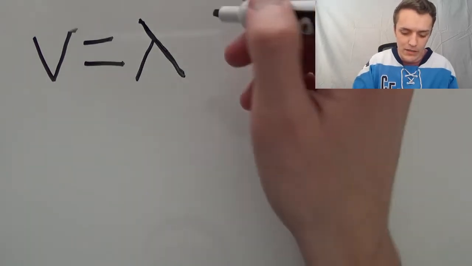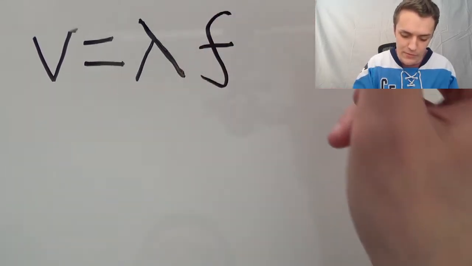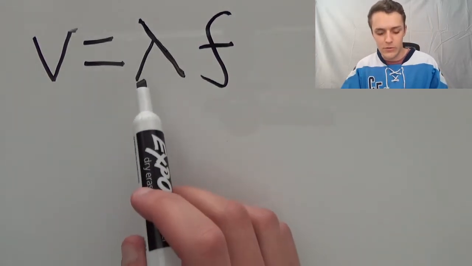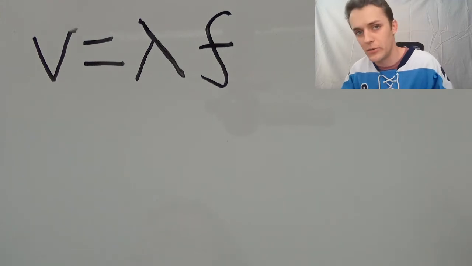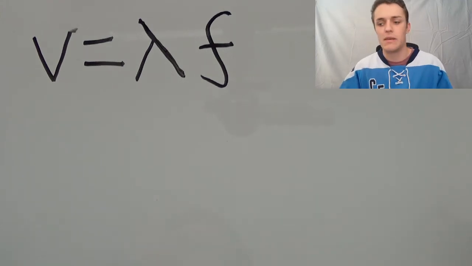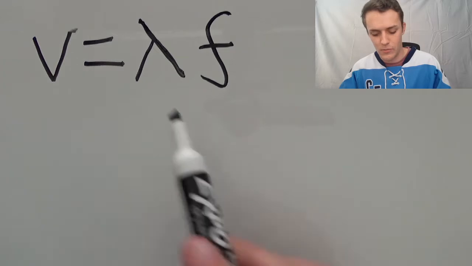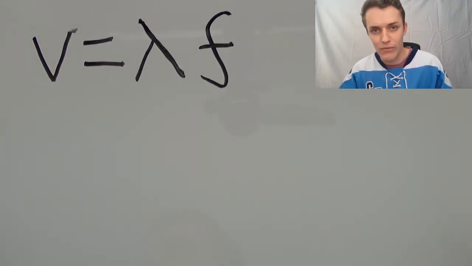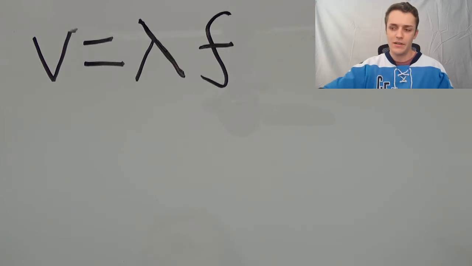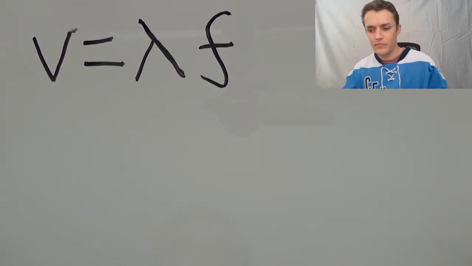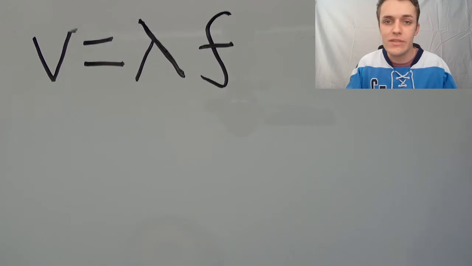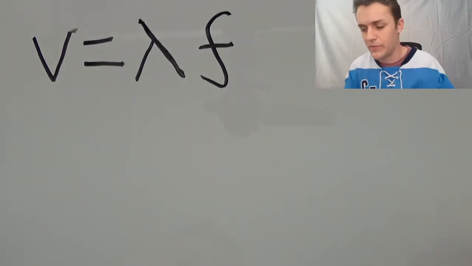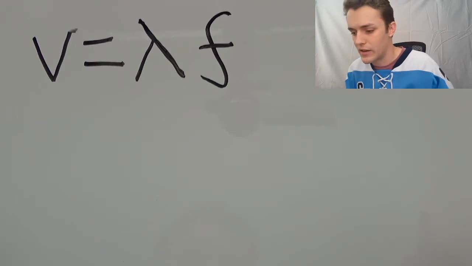And it's lambda times script f, which we've seen before, frequency, right? And that's all. Wave speed is equal to its wavelength times the frequency that it's moving at. And that's how you calculate speed. Pretty straightforward formula. Just remember that the lambda here, the upside down Y, is wavelength, and the script f is frequency. So we can use that in our first question. Pretty straightforward question that it asks.